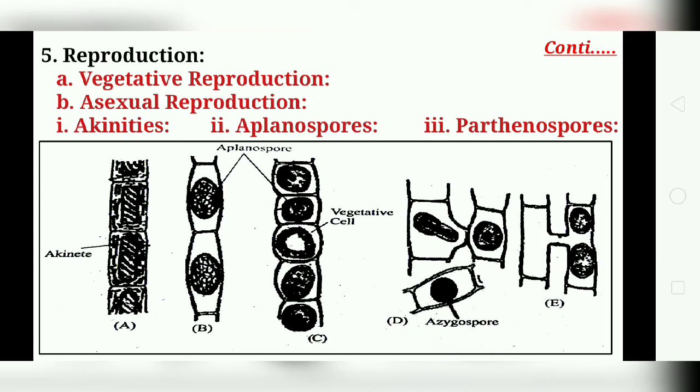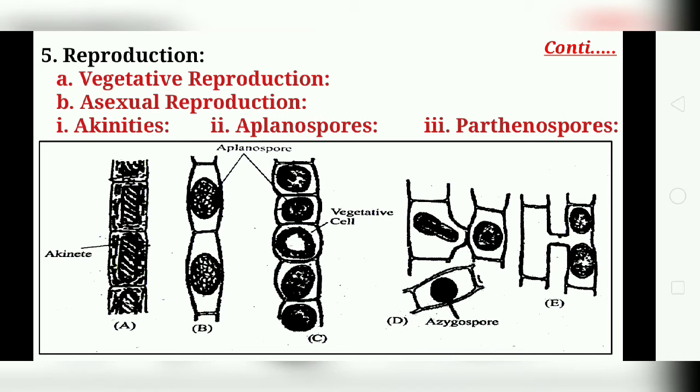The protoplast contracts and rounds off at the center. Such a structure develops a wall around it to form a spore. This aplanospore may be released only on the decay of the parent cell. They germinate to form new filaments. This example is the Spirogyra aplanospore.